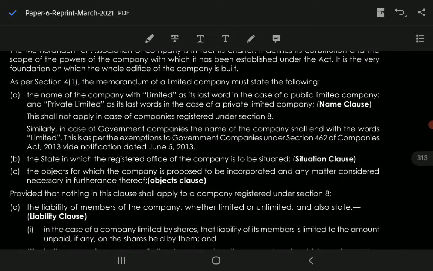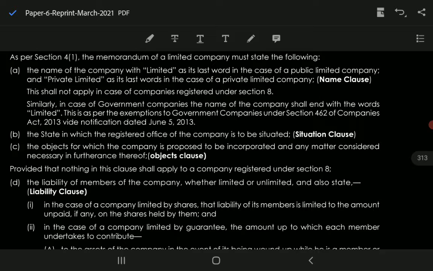First, what do you mention in the name clause? The name of the company with limited as its last word in the case of a public limited company, and private limited as its last word in the case of a private limited company. But this provision is not applicable in case of a section 8 company, which is section 8 of the Companies Act. Similarly, in case of government companies, the name of the company shall end with the word limited.